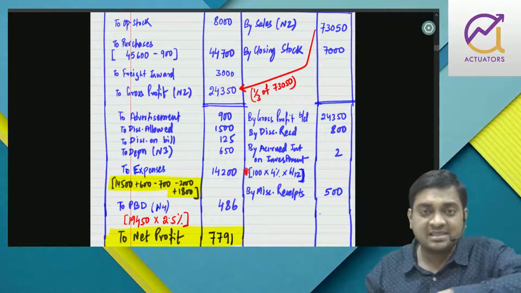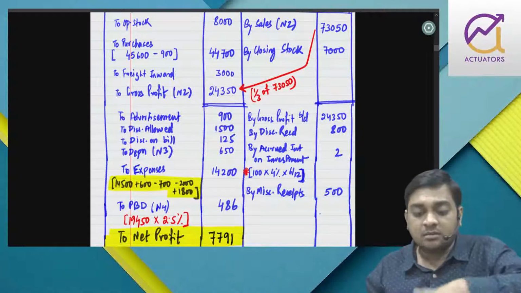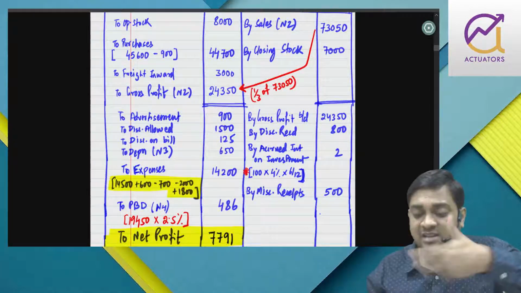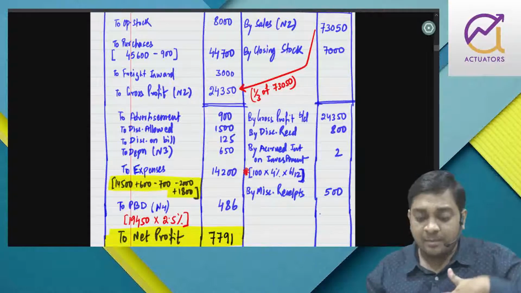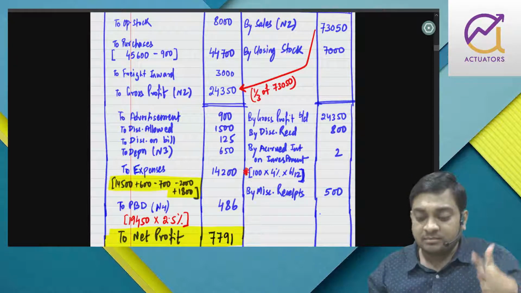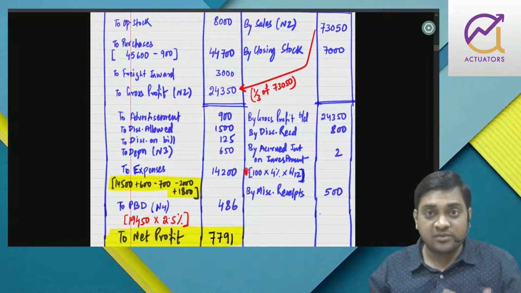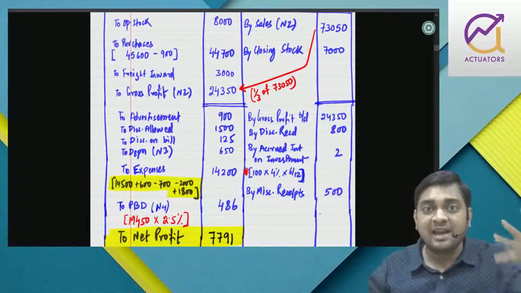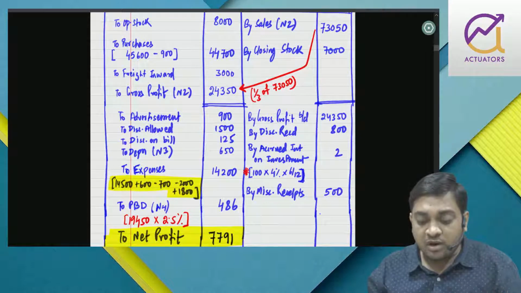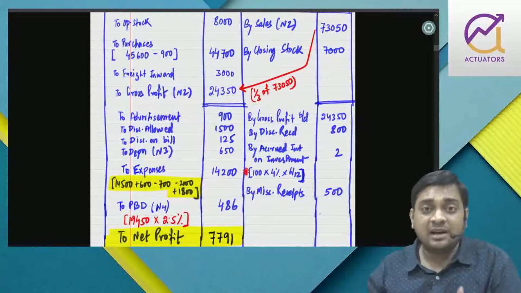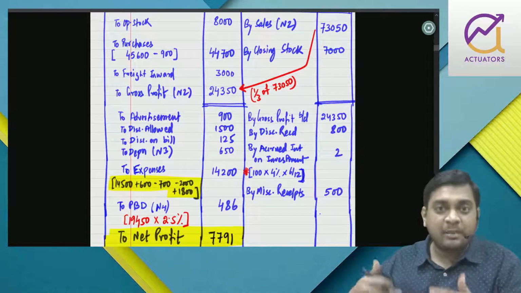The moment you get this type of problem, okay, fine, I'll get the purchase, I'll get COGS, I'll simply do it, right? I'm giving you time to copy as well, making you understand things. Like I told you that interest is calculated on face value. So these things will already be there in your mind. So when you work out for PBD, you need debtors closing. So you'll quickly prepare that, right?